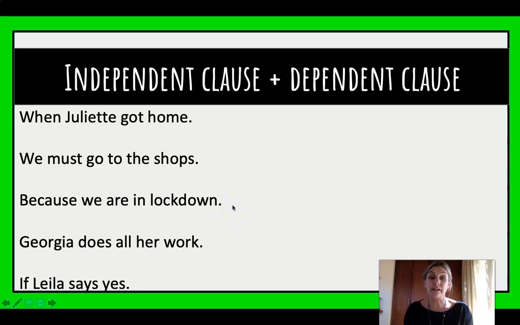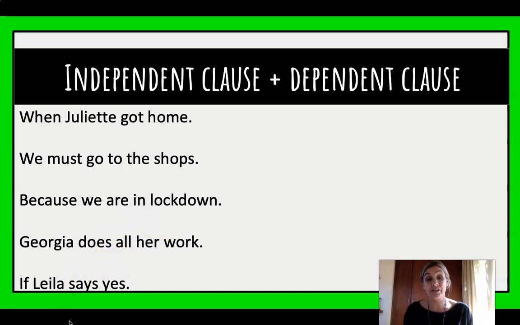Let's look at the third one. Because we are in lockdown. Because we are in lockdown, we are bored. Because we are in lockdown, we can't go to the shops. What happens because we are in lockdown? So that one is missing something else to complete it. And so this is not a complete sentence. It's dependent on something else. We need to know what is happening because we are in lockdown. Georgia does all her work.